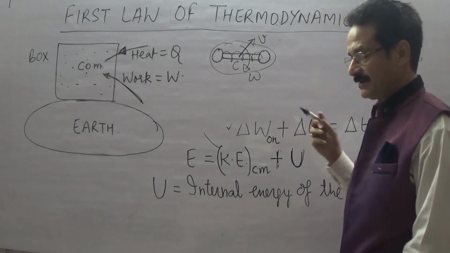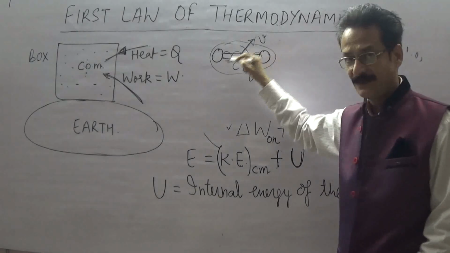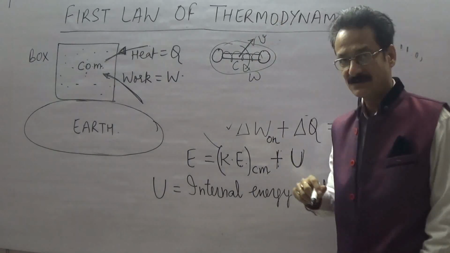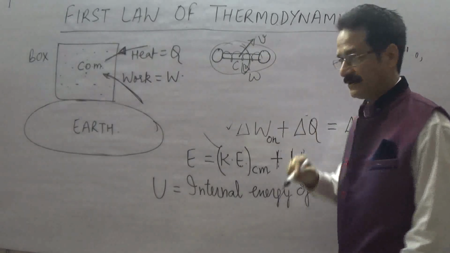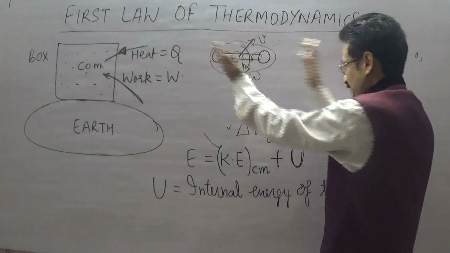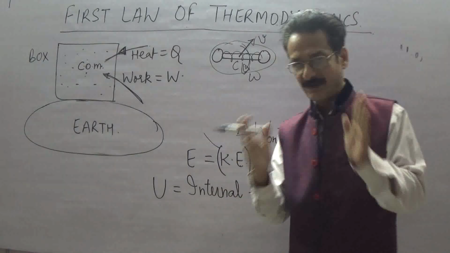Now the picture is becoming very complex, because this molecule has some translational kinetic energy owing to the movement of the center of mass. It has some angular velocity, so it has some rotational kinetic energy. As the atoms are vibrate, it has some vibrational kinetic energy and some potential energy due to vibration.